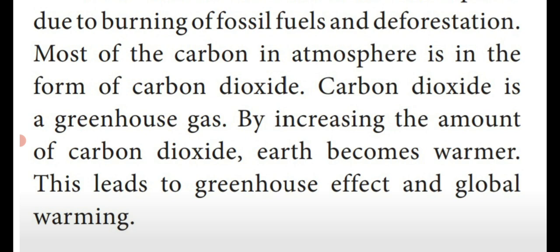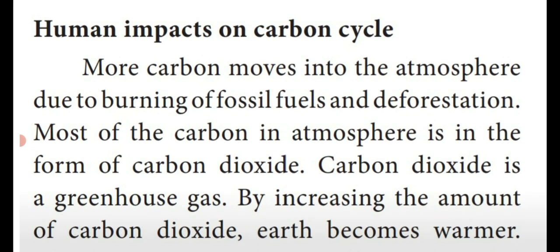Due to the increase of temperature, what will happen? The Antarctic region and Arctic region are covered with snow. Due to high temperature, the snow is melting and forming water. These waters run off from the hill stations and enter into the city regions. The entire world will be immersed in water. That should be avoided by human beings. That is known as greenhouse effect and global warming. So these are all the different human impacts on the carbon cycle.